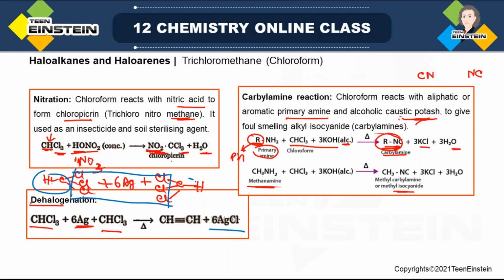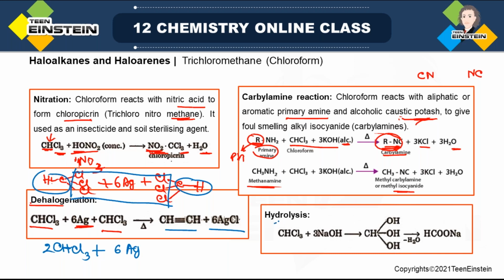So this HC and this HC together will now be attached, and as a result there is triple bond formation between the 2 carbons. So what are we getting? We are getting acetylene by dehalogenation of chloroform. But remember, you have to take 2 chloroform, that is, this must be the mole ratio of silver and chloroform: 6 Ag to 2 chloroform, that is 6:2, or you can say 3:1.